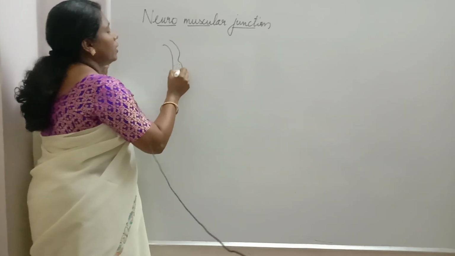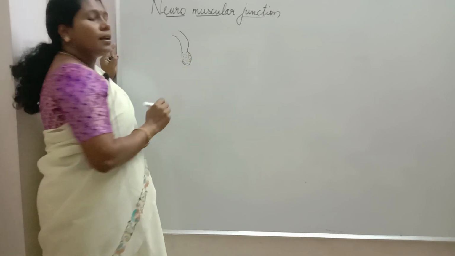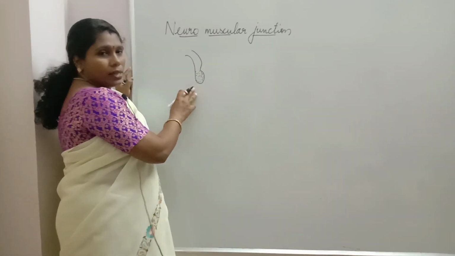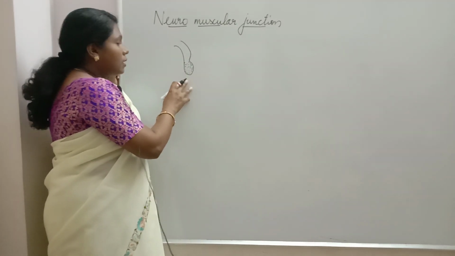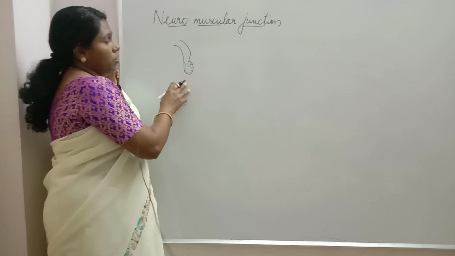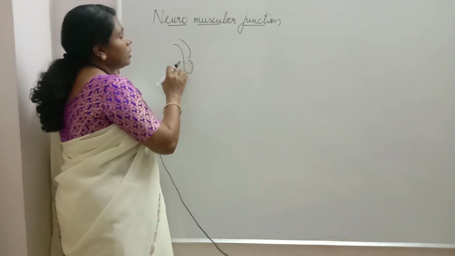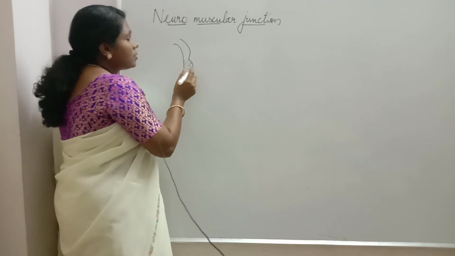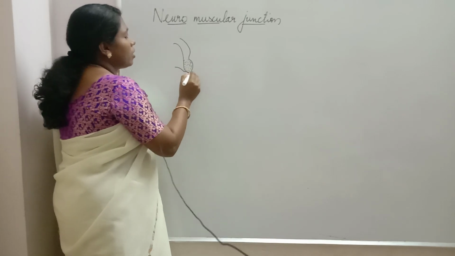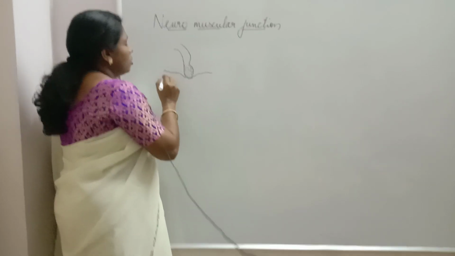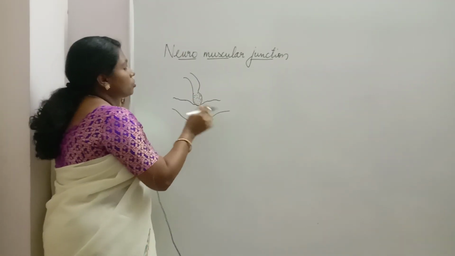The motor neuron from the central nervous system, from the brain or spinal cord, carries nerve impulses. The end of that motor neuron has the nerve ending. This nerve ending transmits the nerve impulse to the effectors, which means muscles.